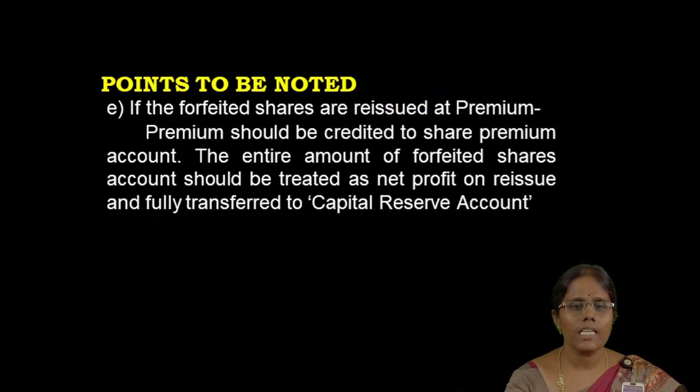The next case is, if the forfeited shares are reissued at a premium, the premium should be credited to the share premium account. The entire amount of the forfeited shares account should be treated as net profit on reissue and fully transferred to the capital reserve account.